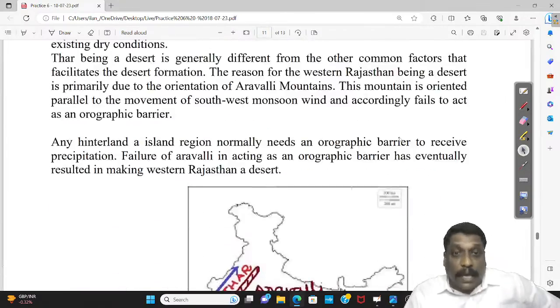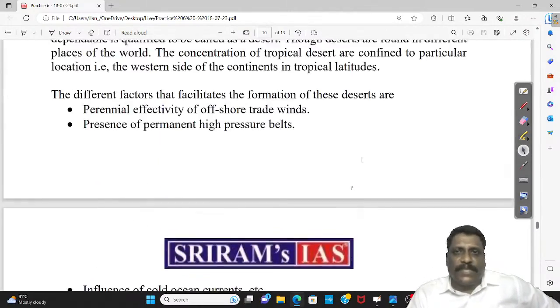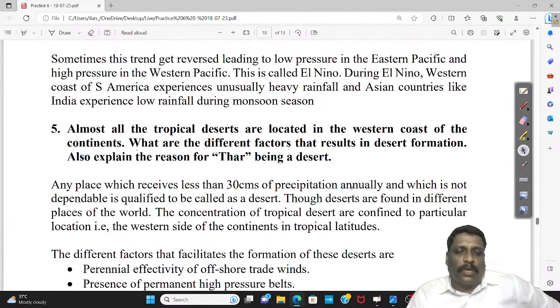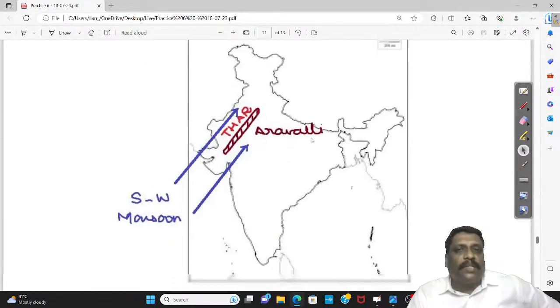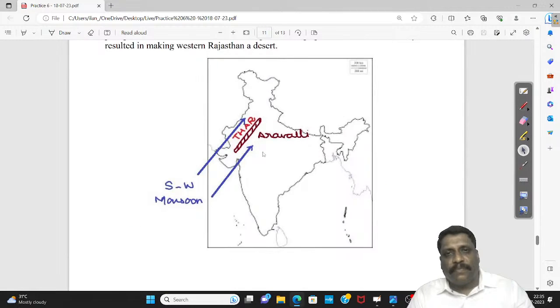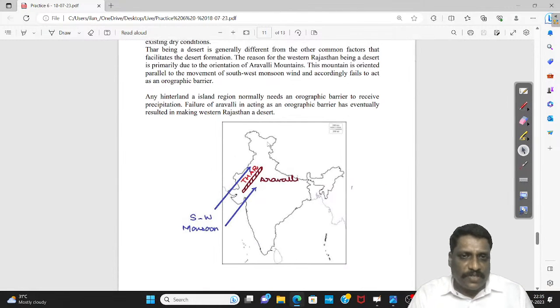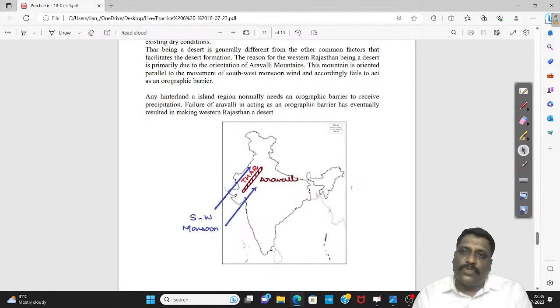Right. Now, talking about the Thar desert. Also explain the reason for Thar being a desert. See, Thar is not located in the western side of the continent, but Thar is located in the western side of the country, not the continent as such. Now, why Thar is a desert, if you ask me, I would say Thar has become a desert all because of the Aravali as a mountain.